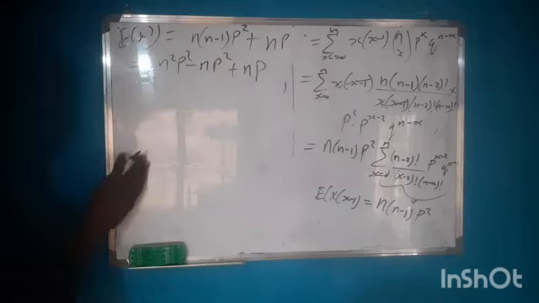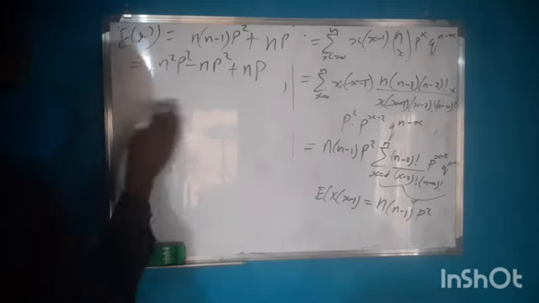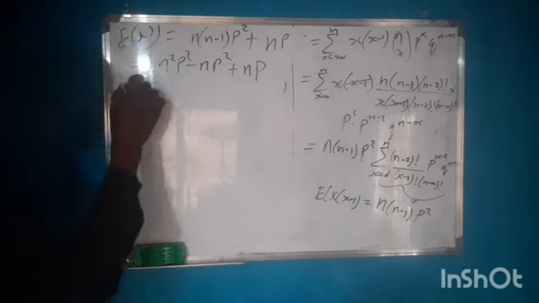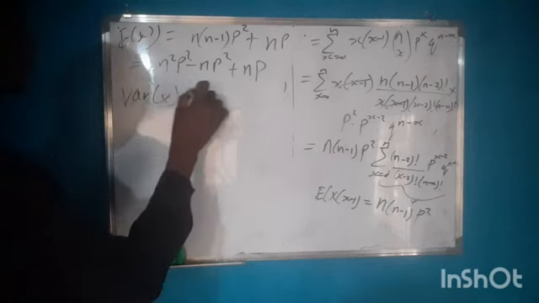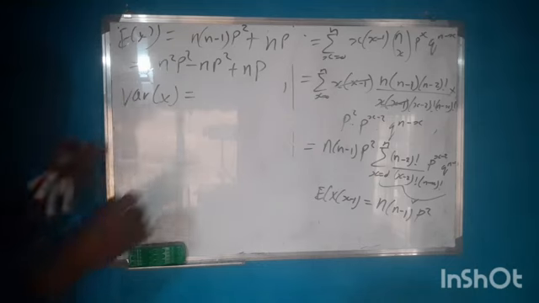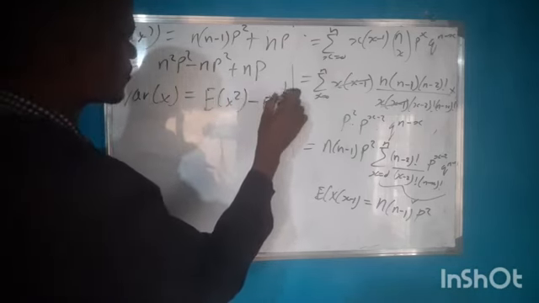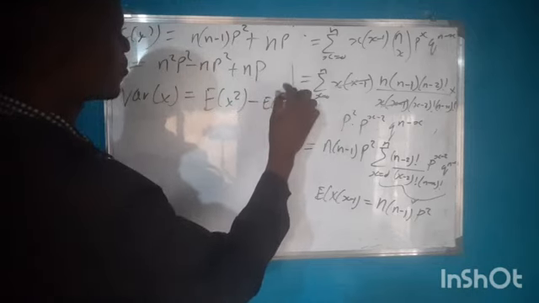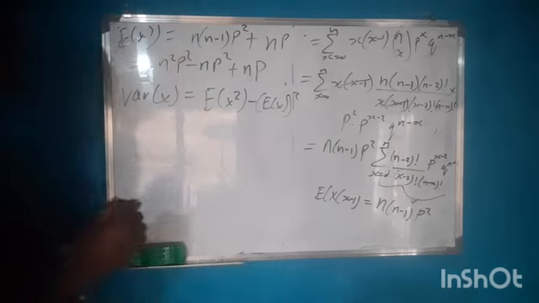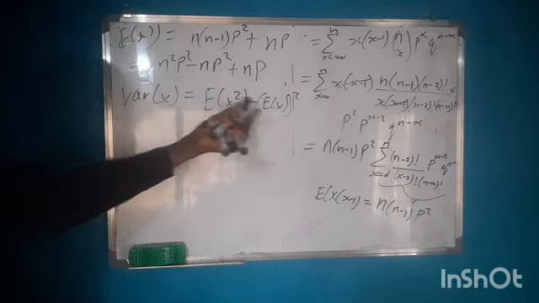But we are solving for variance, and we defined our variance of X to be the expected value of X squared minus the expected value of X all squared. So this is the formula for variance.